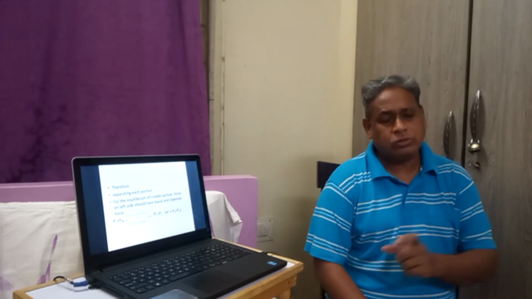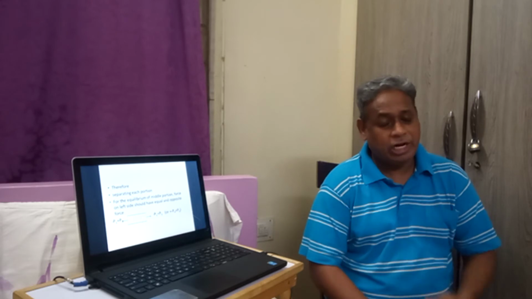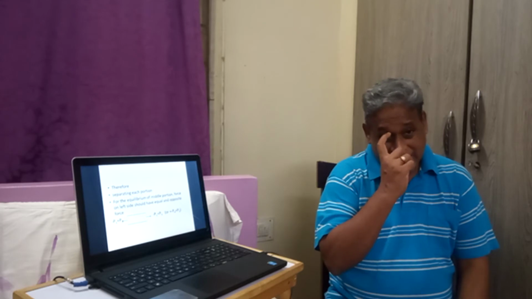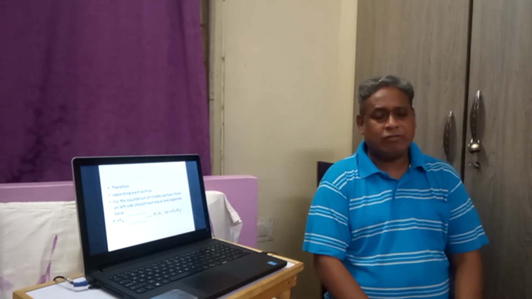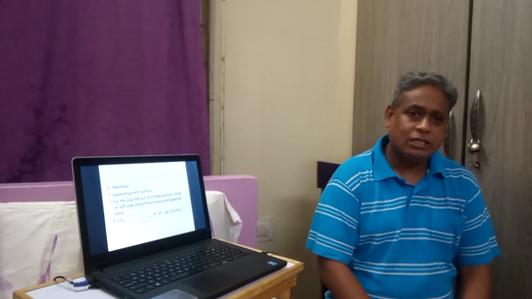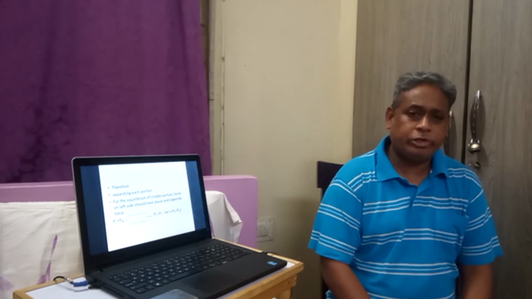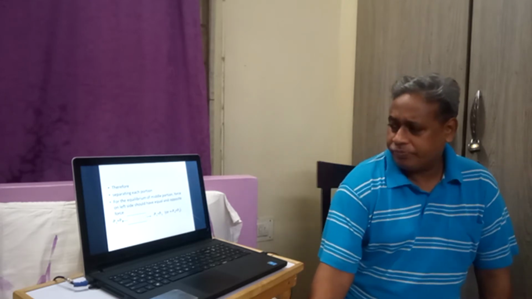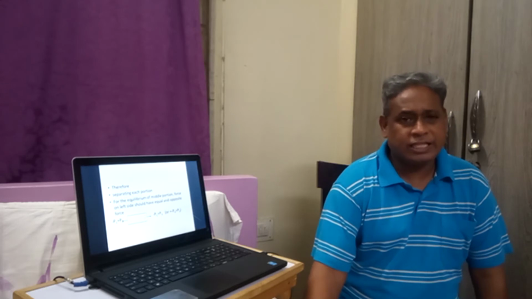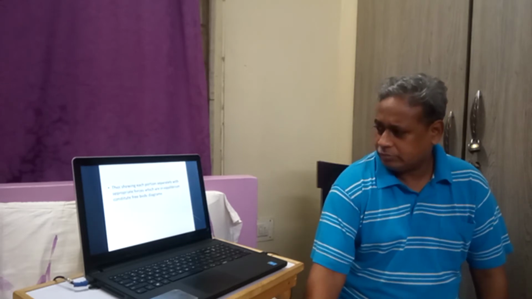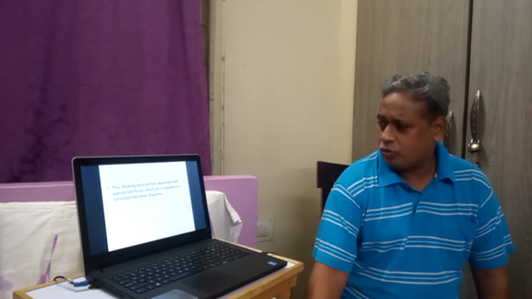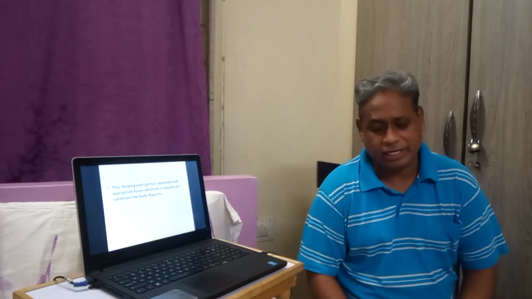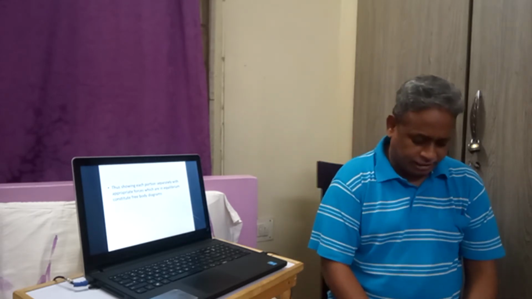By adding all those changes in length algebraically, we get the total change in length. Suppose delta L is equal to delta L1 plus delta L2 plus delta L3. Delta L2 may be, if it is subjected to compressive force, then it will be minus delta L2. So this is how we calculate the changes in length. Thus, showing each portion separately with appropriate forces which are in equilibrium constitutes the free body diagram. That is the concept of free body diagram.